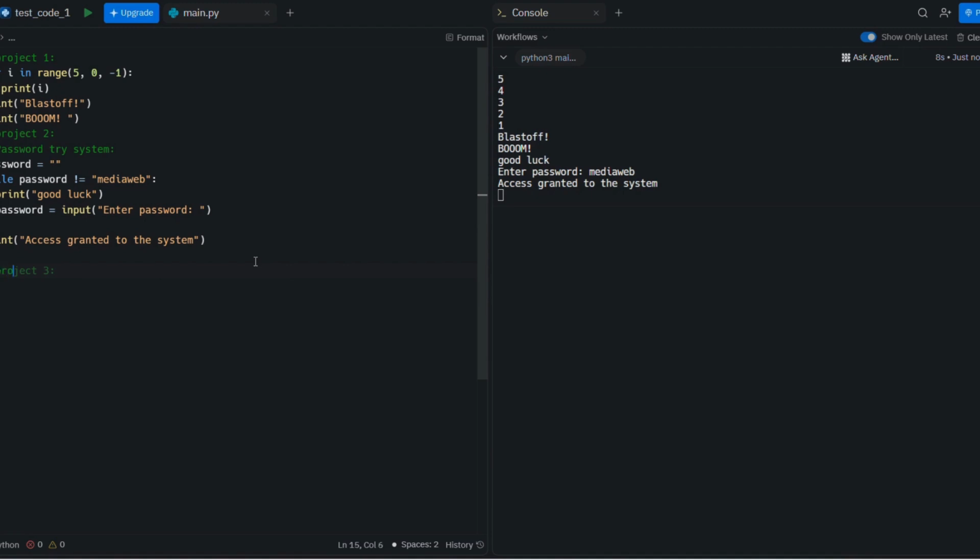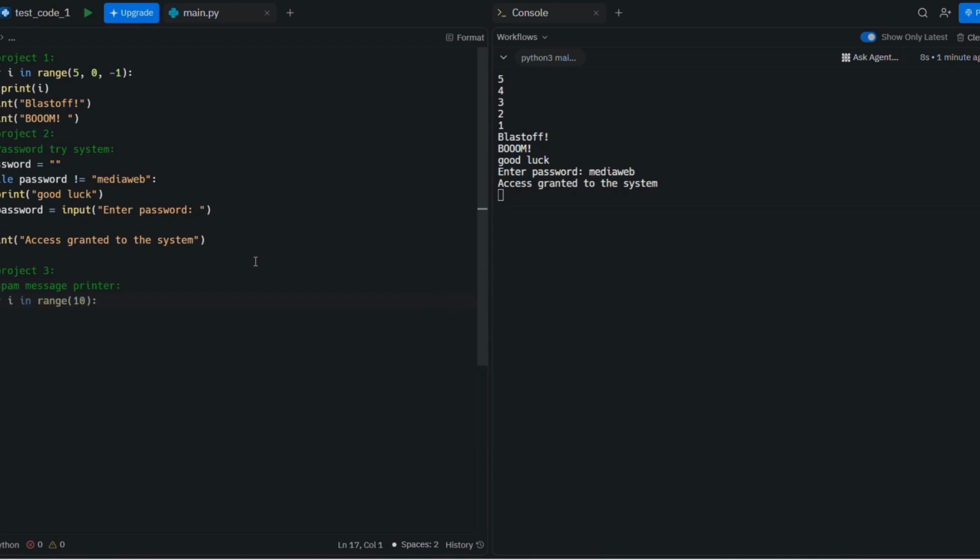Okay, so this is a real logic. Let's go to project number 3. Let's make this project about spam messages, or let's say spam message printer.